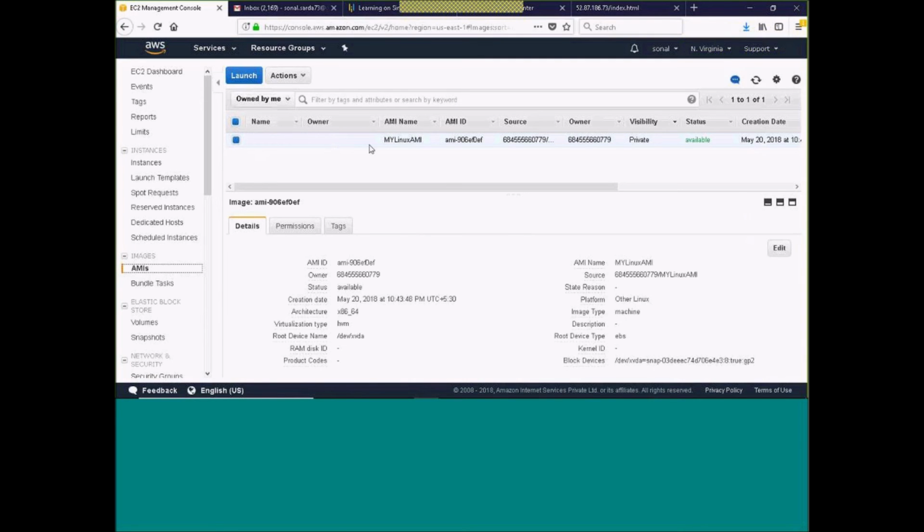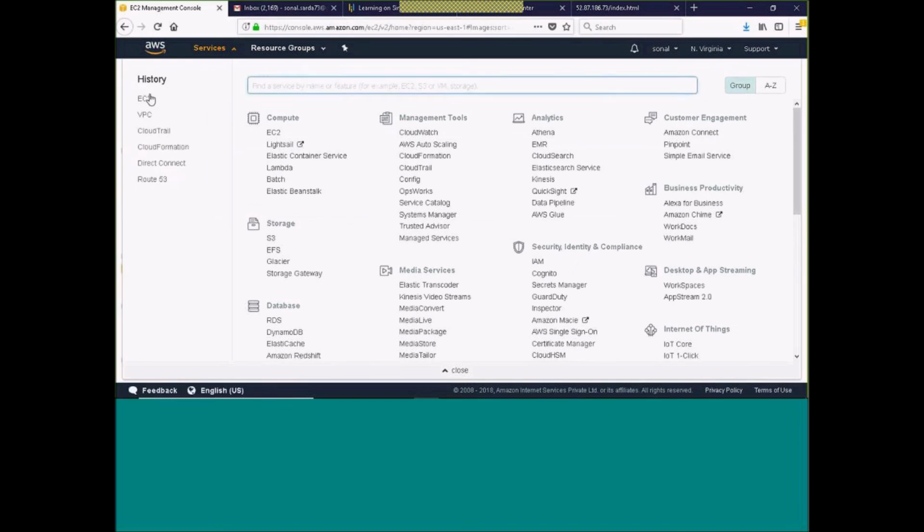Fine. So I will go back. Here I have shown you how you can create a snapshot. Now if I go under AMI, I have this AMI. Okay, my Linux AMI is the name. I will just go to the services, EC2.